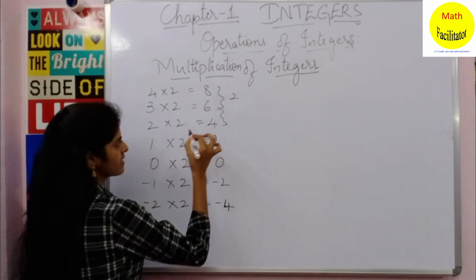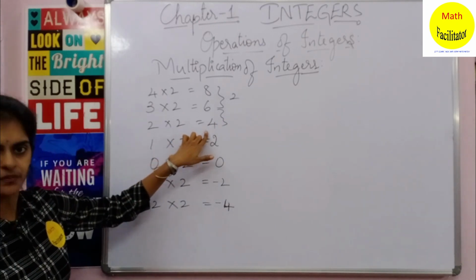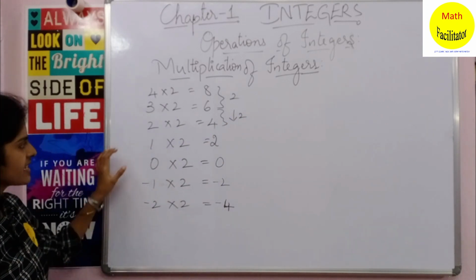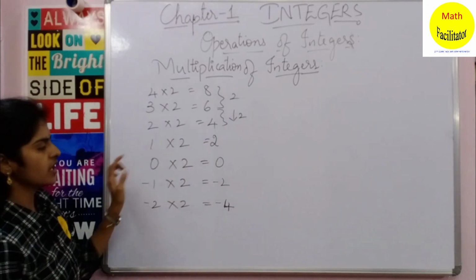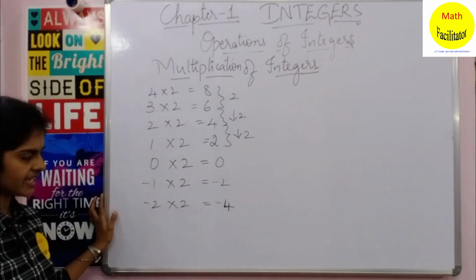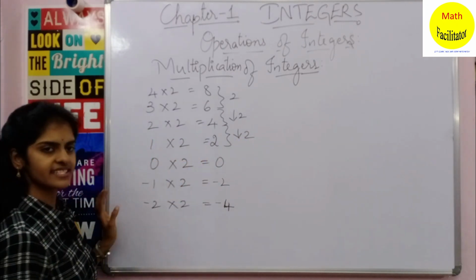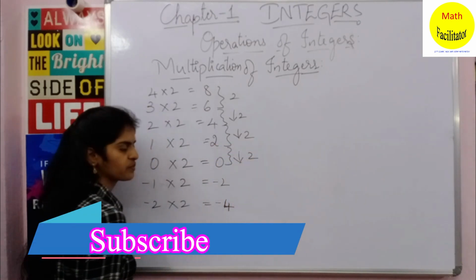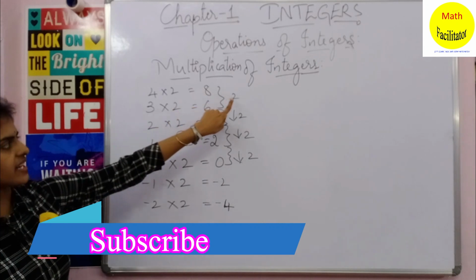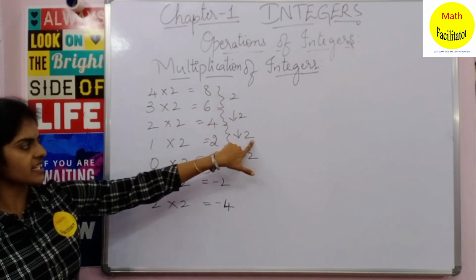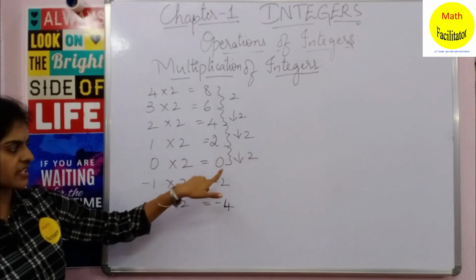Now what is this? 2 2s are 4. Yes, so here also it is reducing by 2. Yes, now see here 1 2 is 2. Now 4 and 2, 4 is reduced by 2. Yes, and 0 2s are 0. Now here also 2 is reduced by 2. Okay, now look here, 8 minus 2 will give you 6, 6 minus 2 will give you 4, 4 minus 2 will give you 2, 2 minus 2 gives you 0.